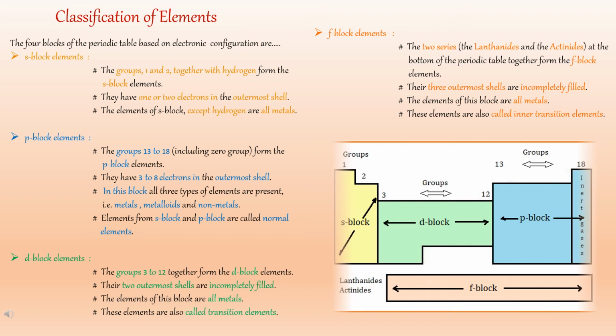The fourth type is F block elements. The two series, that is lanthanide and actinide, at the bottom of the periodic table together form the F block elements. Their three outermost shells are incompletely filled. The elements of this block are all metals. These elements are also called inner transition elements. We can see the four blocks in the modern periodic table in the picture shown on the screen.